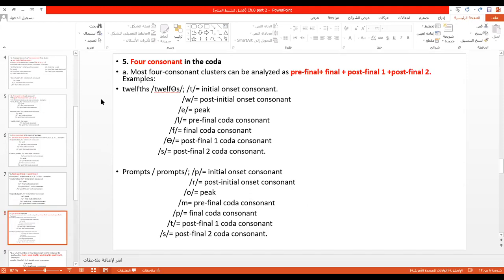Good. Now, if there are 4 consonants in the coda, and this is the maximum number of consonants that may occur in the coda, we said the maximum is 4. If there are 4 consonants, also of 2 types, most of the 4-consonant clusters are of this type: pre-final plus final plus post-final 1 plus post-final 2. How do I know? The pre-final also must be one of the many English.